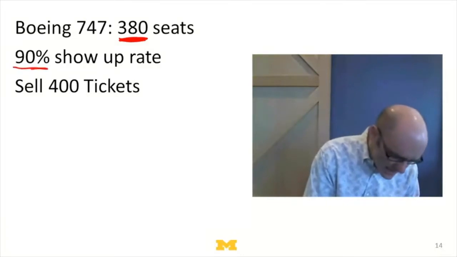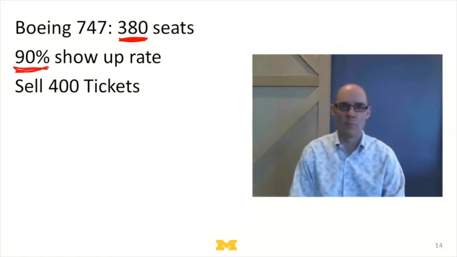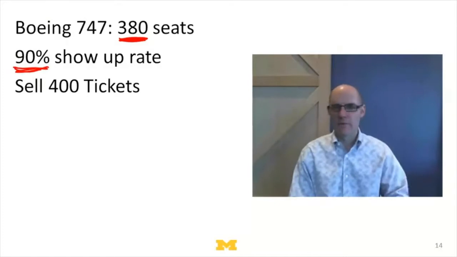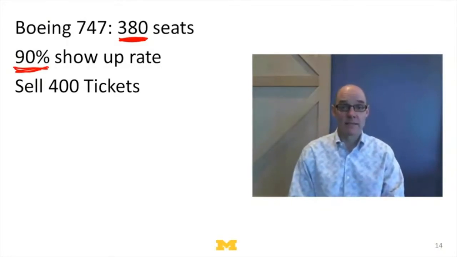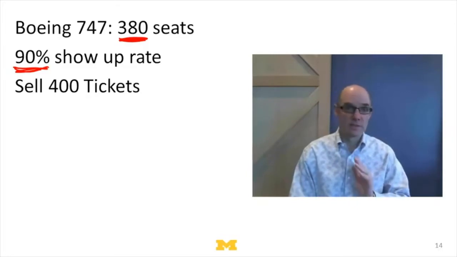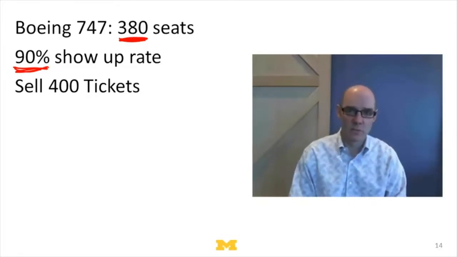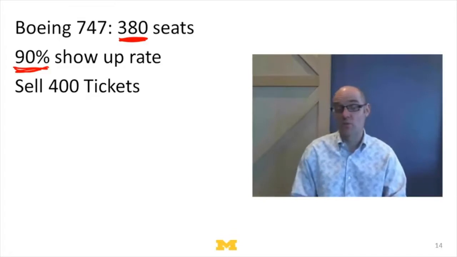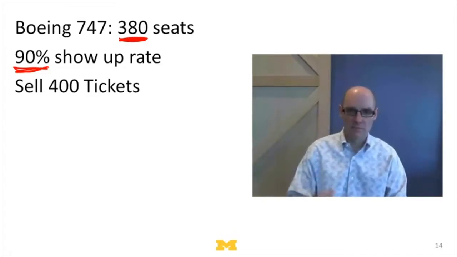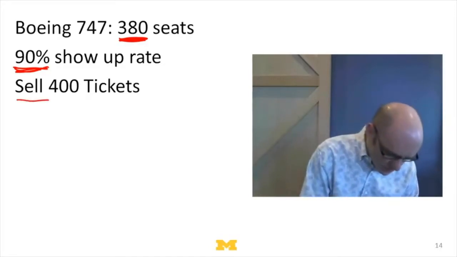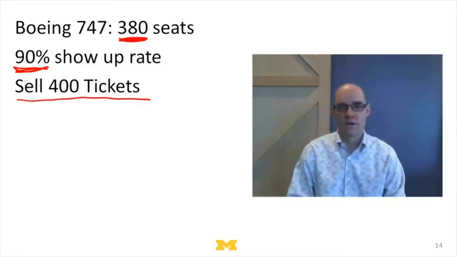Let's suppose that 90% of the time people show up. So we run an airline, we've gathered lots of data. We pretty much know 90% of the time people show up, and that it's independent. So one person's decision to show up doesn't have anything to do with anybody else's. Now that might not be true, right? Because if it's snowy, if I'm late, you're likely to be late. But let's just suppose that these things are independent. And let's suppose that we sell 400 tickets.